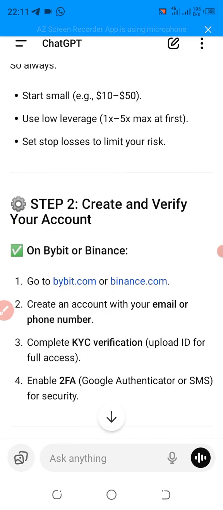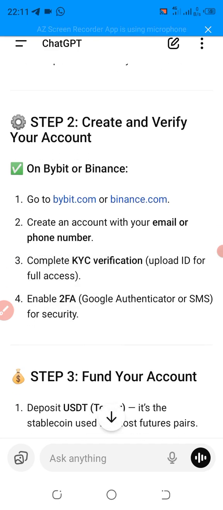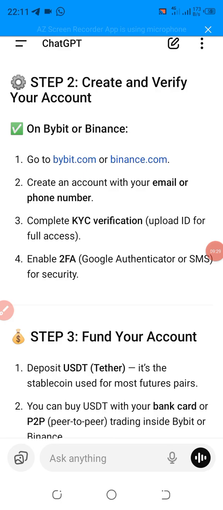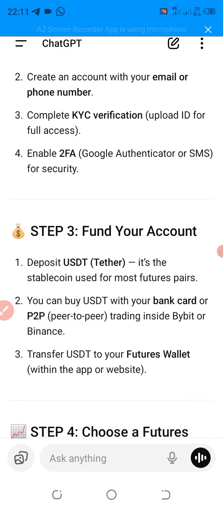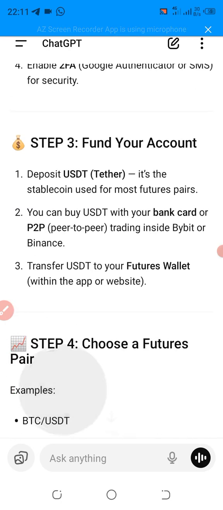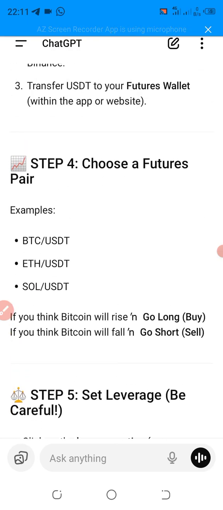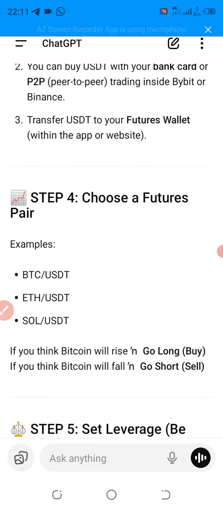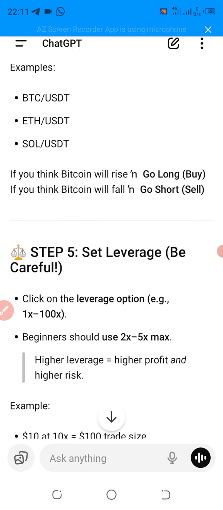You can see step 2: create and verify your account on Bybit, on Binance. You can see before you trade on this platform, you need to have a verified account. You can see, fund your account. You need to fund your account. So I'm going to show you all this. You can see you need to choose a futures pair. Set leverage.